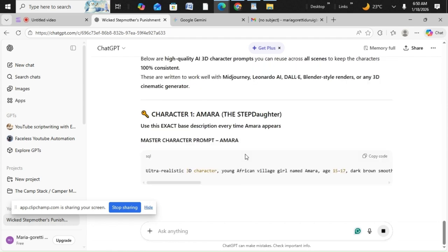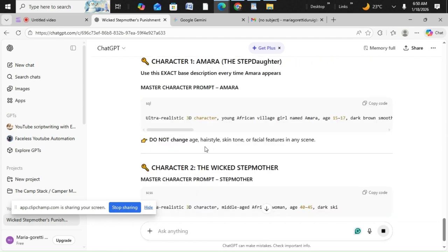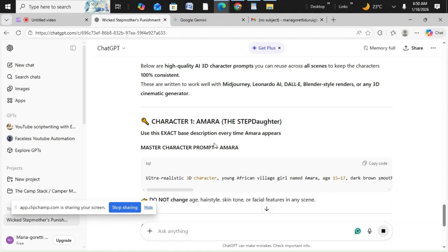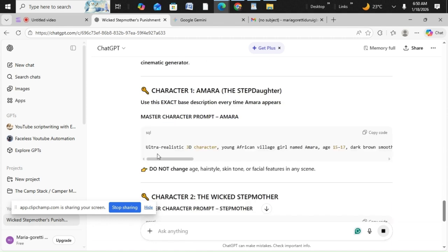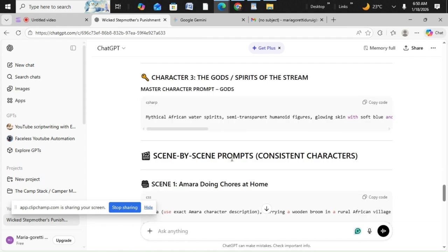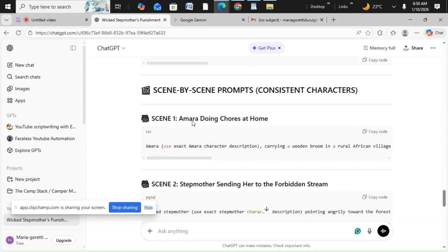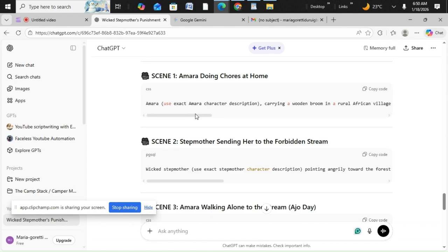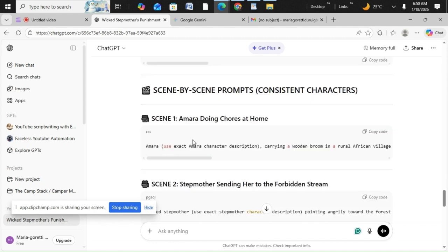Okay, so you can see, oh, it gave us in code. It gave us in code. We can still copy this. So it said ultra realistic 3D character, young African girl named Amara, 15, blah blah blah. So this is the description. So this is chapter 3, when she meets the mystical water. So it gave the prompts according to the scenes. This is the description according to the scenes.